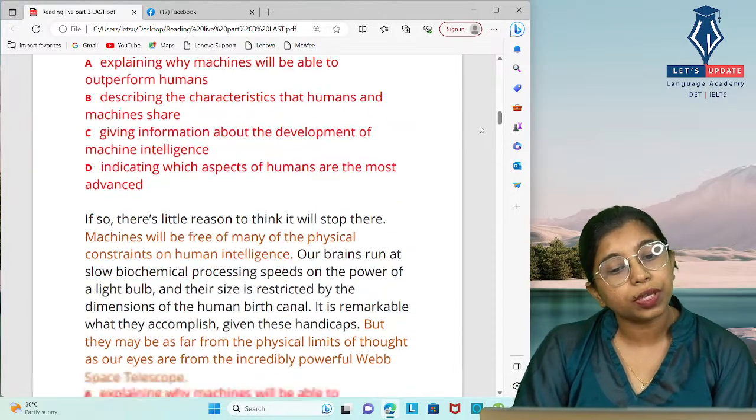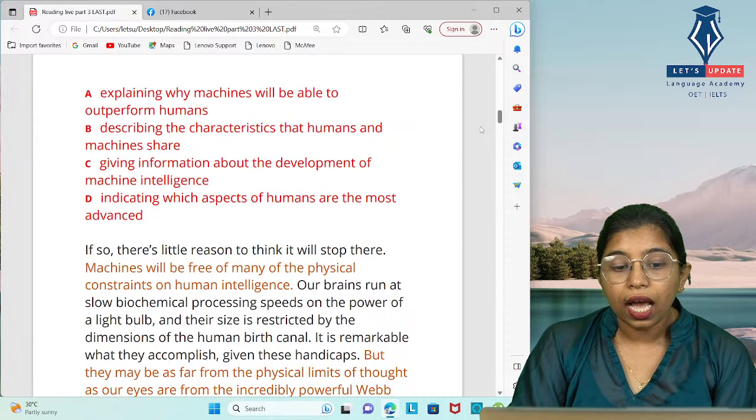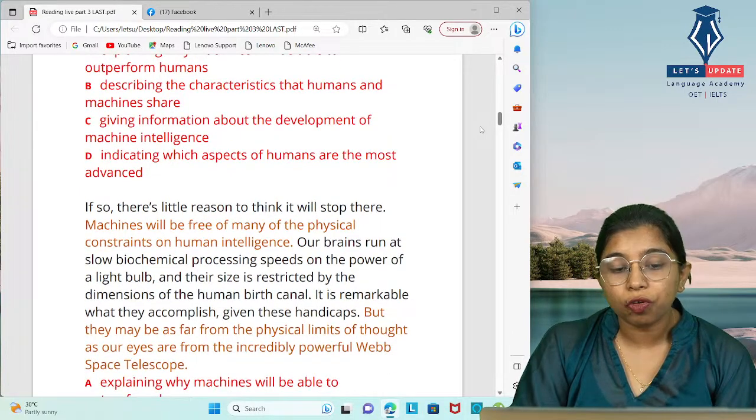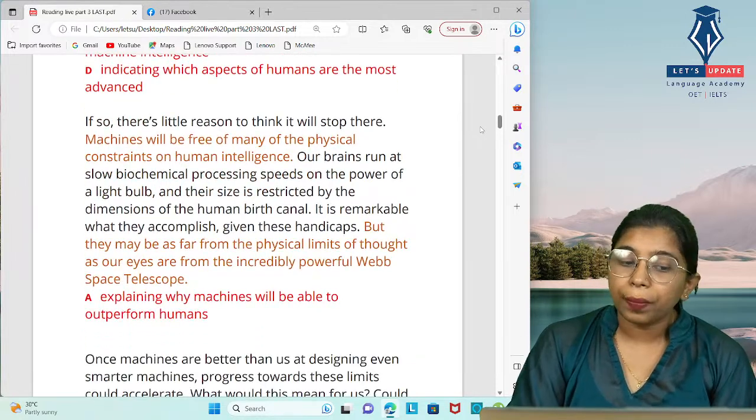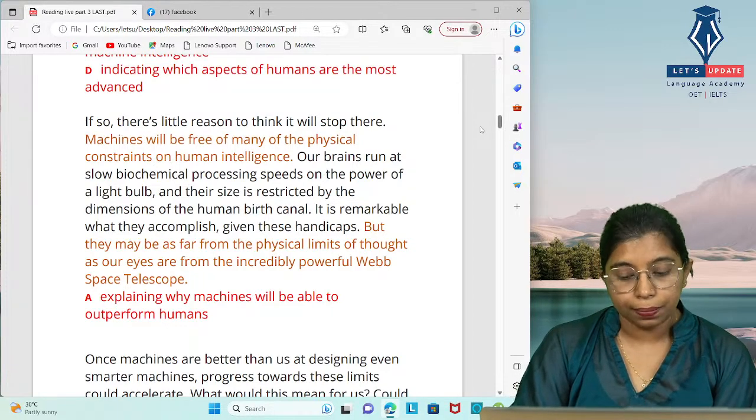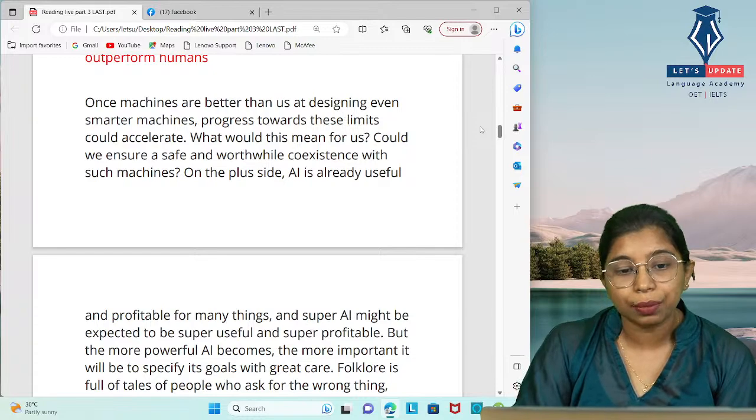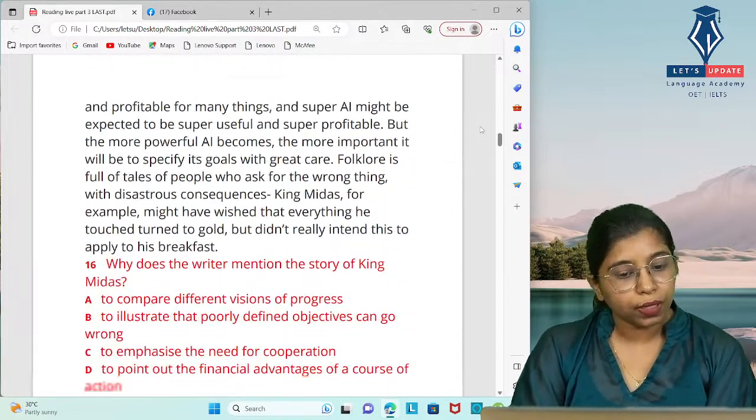And indicating which aspects of humans are the most advanced, no, they haven't given any information on the same, so we can easily eliminate all three options B, C and D, and the right one is A, how these machines will outperform humans. And it is given in the second sentence: machines will be free of many of the physical constraints on human intelligence, but they may be as far from the physical limits of thought as our eyes are from the incredibly powerful Webb Space Telescope. So the answer is A. I hope you got how we can use this elimination technique. So we'll do another question.